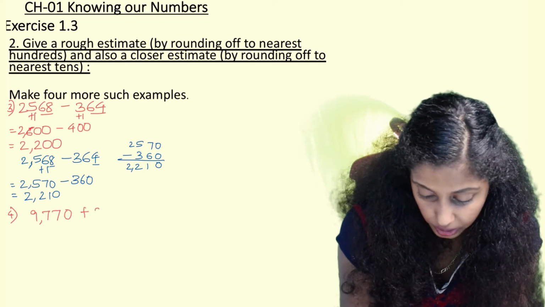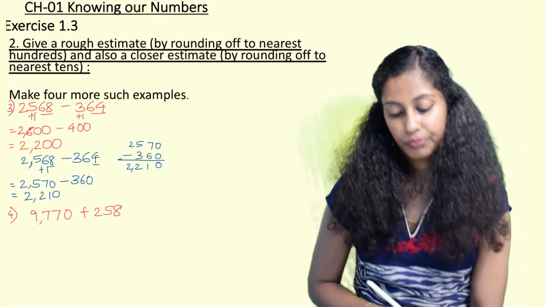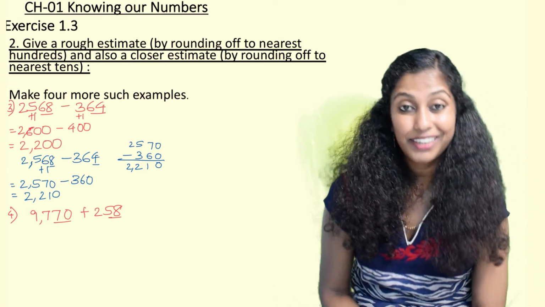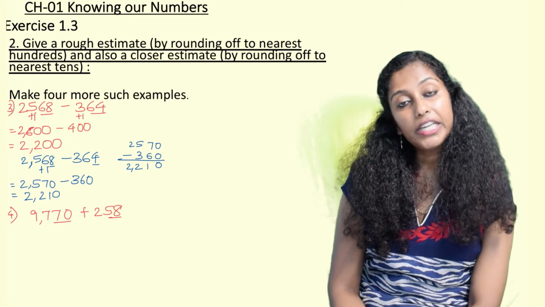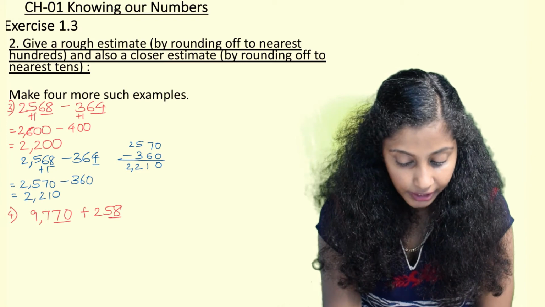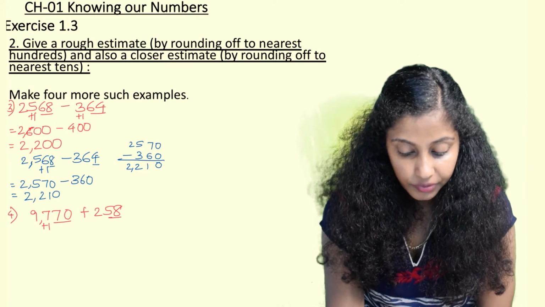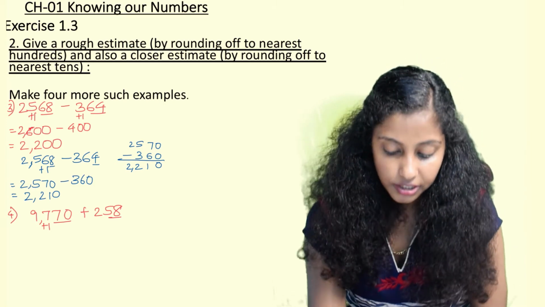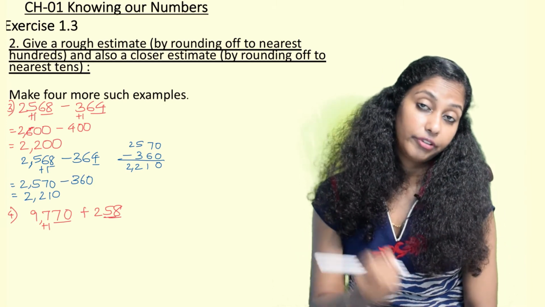Now we proceed further with one more example, and then this part of the exercise is finished. 9770 plus 258. So here, nearest 100. So I am underlining ones and tens. 70 is in the range of 50 to 99. So 7 tens, 700, will become the next 100, that is 8 hundreds.